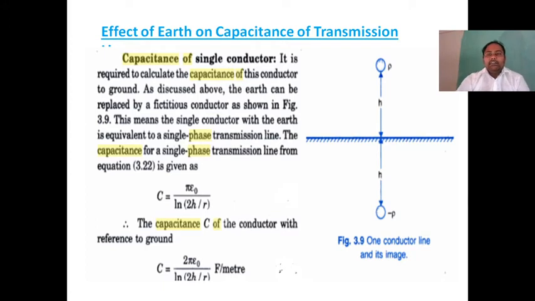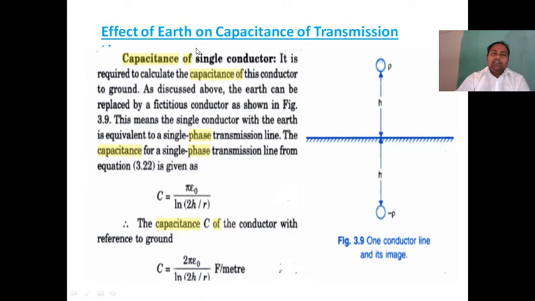What they said means, if the actual conductor has a positive charge, the image conductor has a negative charge, the opposite charge. If the actual conductor height from earth is h, it is put above the earth. The actual conductor is above the earth. The image of the conductor is below the earth with the same distance as the actual conductor. Suppose this is 2h, this is also 2h. Do you remember my points?